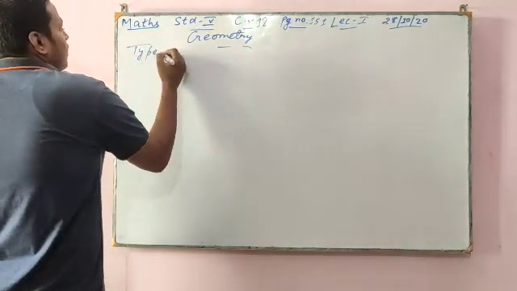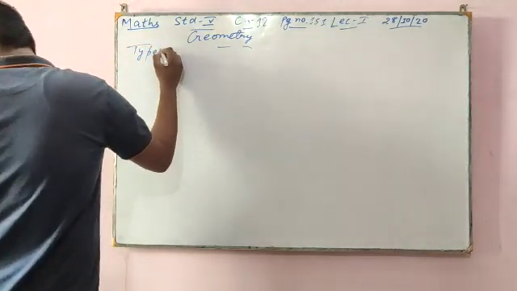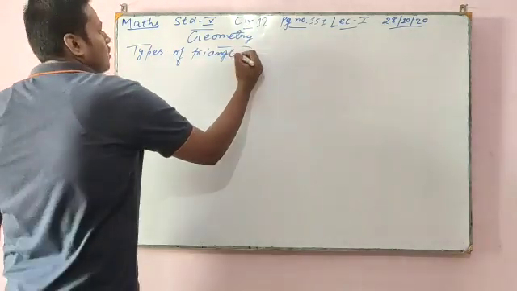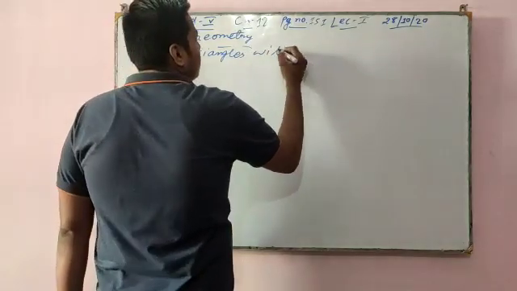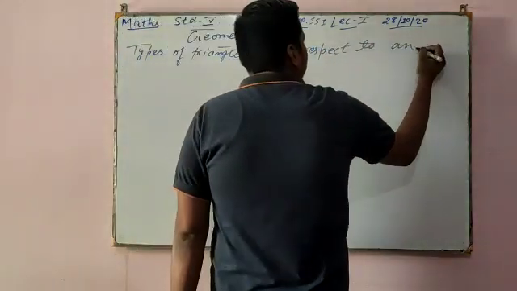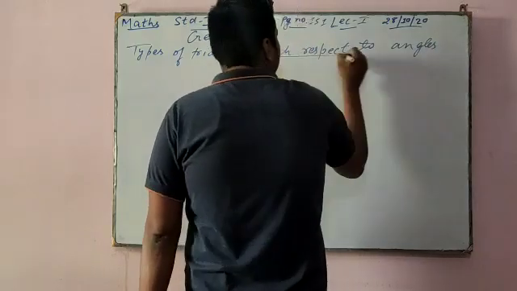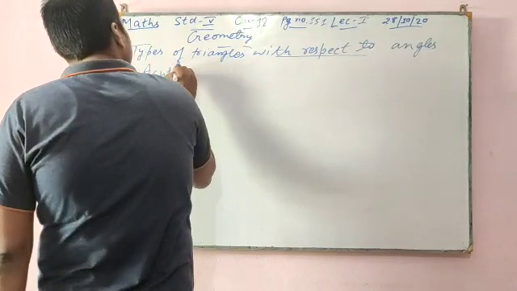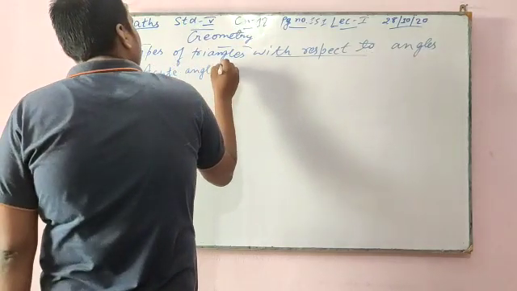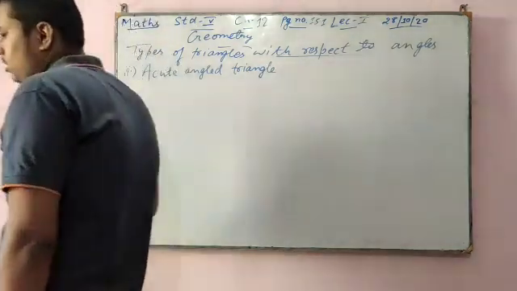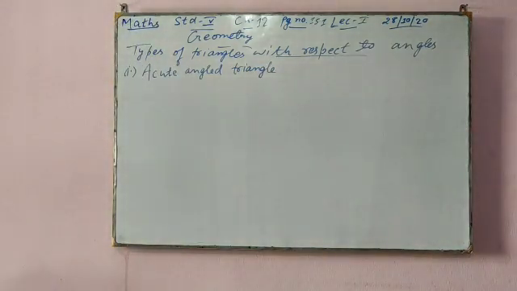Types of triangle with respect to angle. First is the acute angle triangle.